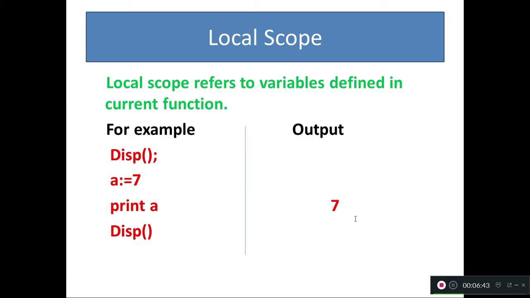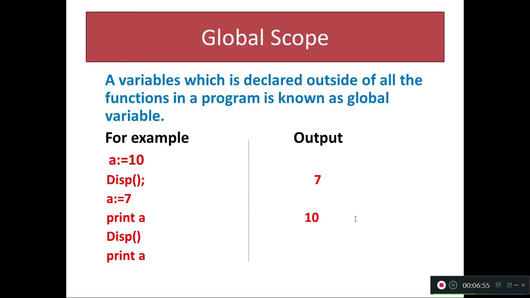Define scope. First example you give is local scope. You define what is local scope, give one example, and then your output. Here A equal to 7, the same as the given output. The next one, global scope.